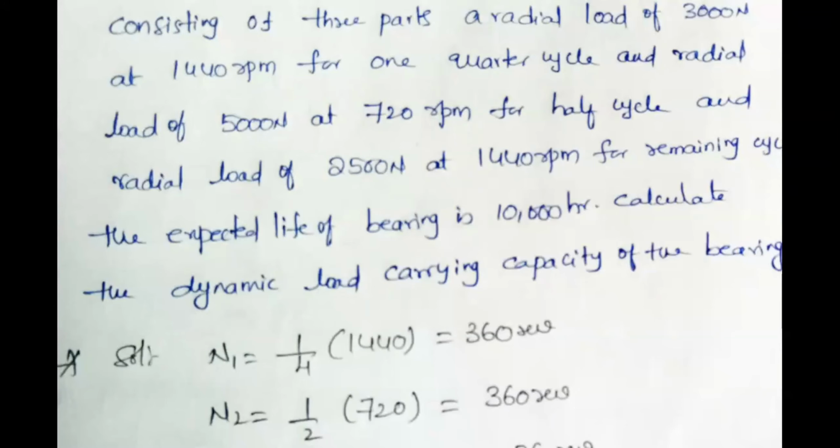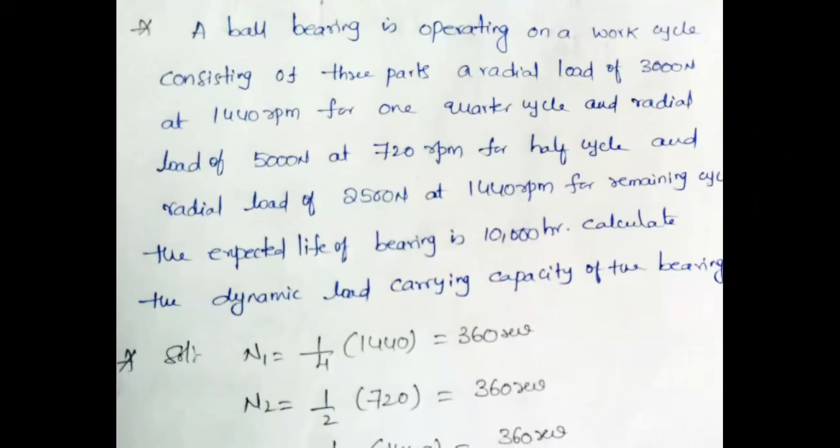I am explaining again. Here we have 3 cycles. A ball bearing is operating on a work cycle consisting of 3 parts, meaning 3 working cycles. Here we have only one loading condition, radial load; no axial load.